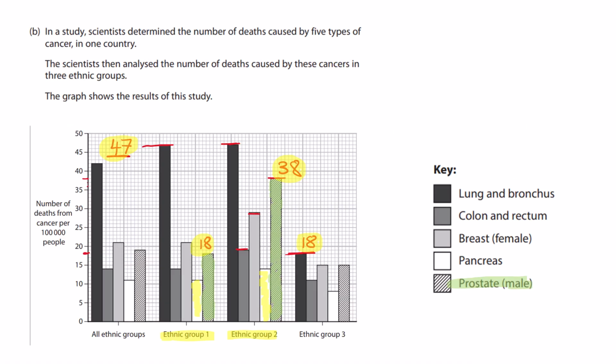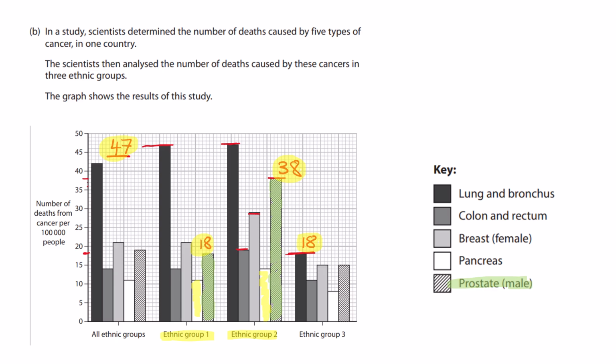Okay. In a study, scientists determined the number of deaths caused by 5 types of cancer in one country. The scientists then analyzed the number of deaths caused by these cancers in 3 ethnic groups. The graph shows the results of this study. So we have our key over here: lungs and bronchus, colon and rectum, breast, pancreas, prostate.